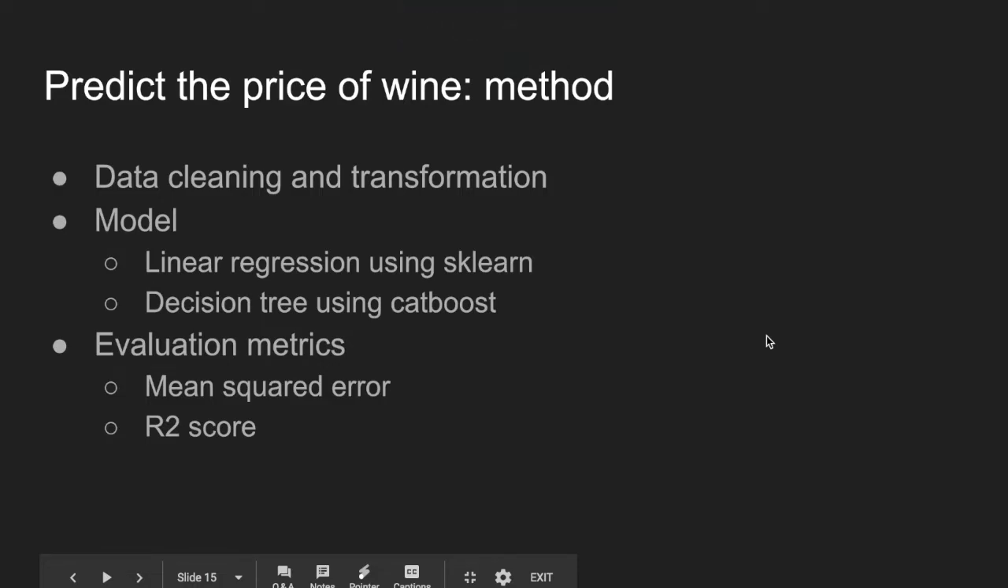Now I'm going to talk about how we approached the problem of predicting the price of the wine. The first step is data cleaning and transformation. We dropped useless features, removed the duplicate data, and created new features on our own. The next step is modeling.